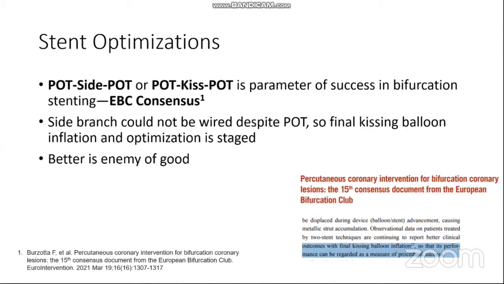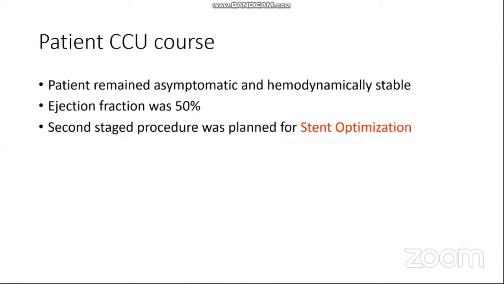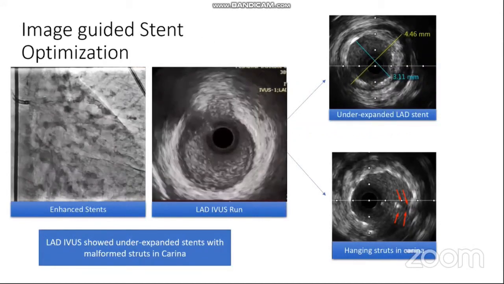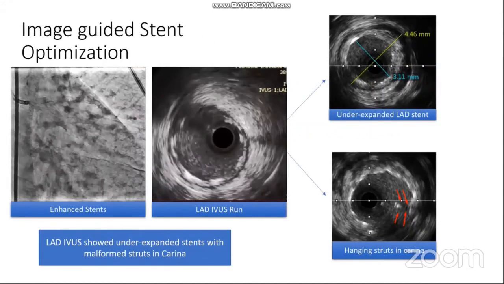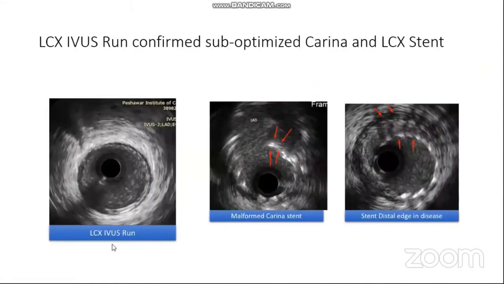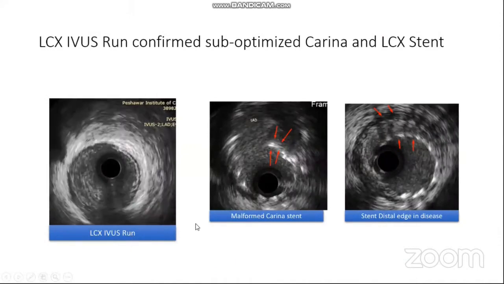In order to comply with the philosophy that better is the enemy of good, we sent our patient to the CCU where he remained asymptomatic and his ejection fraction remained the same. The very next day, we did intracoronary imaging, which revealed a highly underexpanded LAD stent, and the carina was not optimized. The finding can also be confirmed from the left circumflex IVUS, which shows a malformed carina stent.